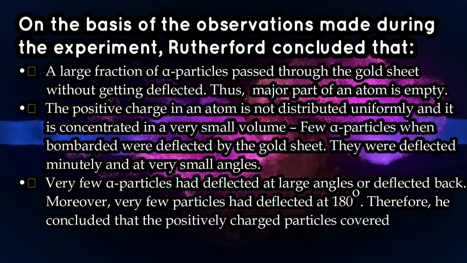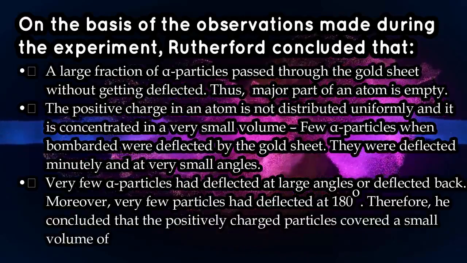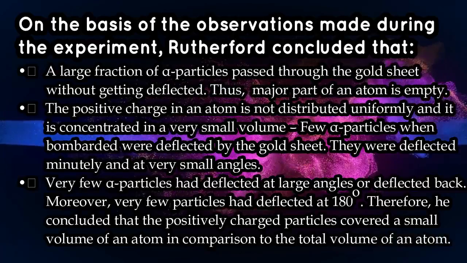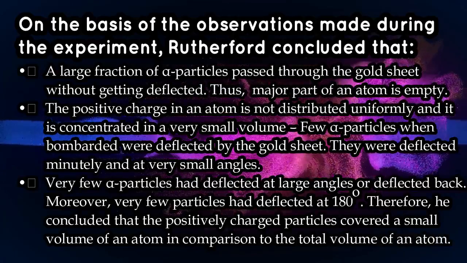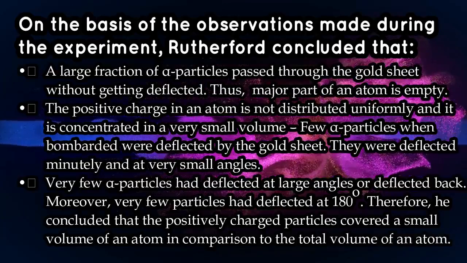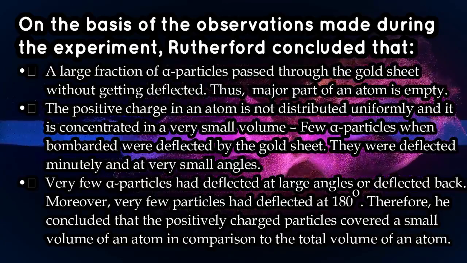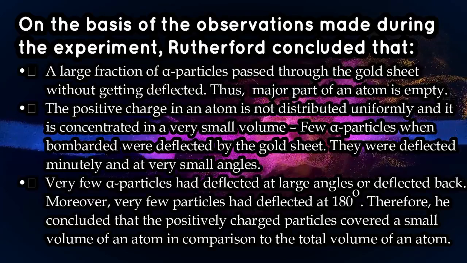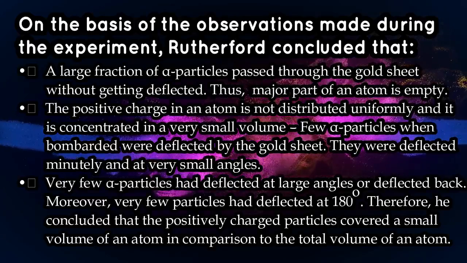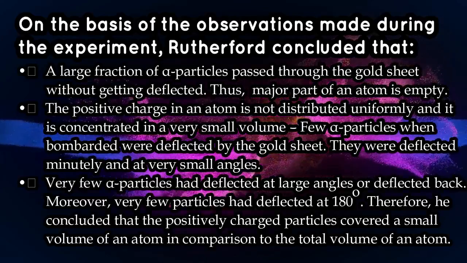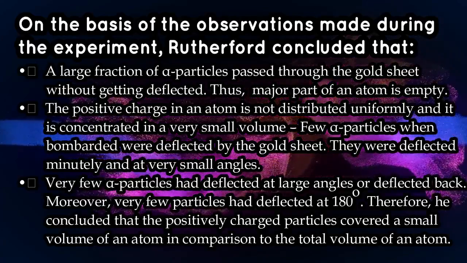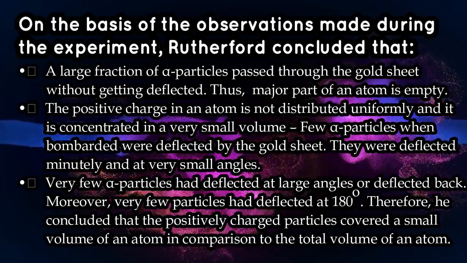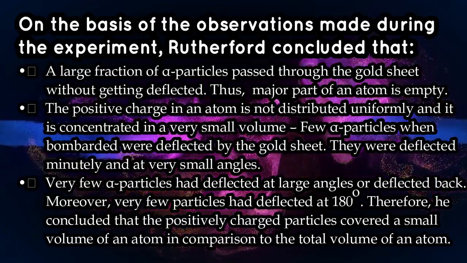And very few particles were bounced back, because they struck the nucleus directly. This fraction may be something like 80 is to 12 is to 2, so very few. Depending on this, Rutherford postulated his conclusions.